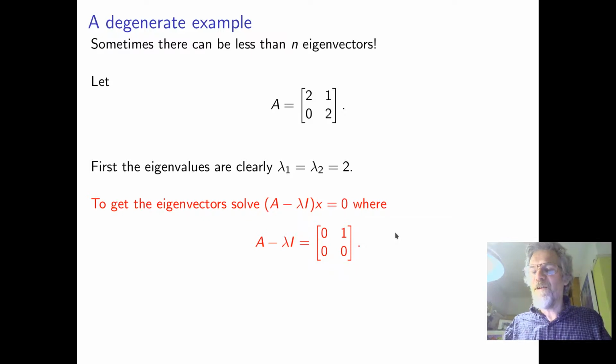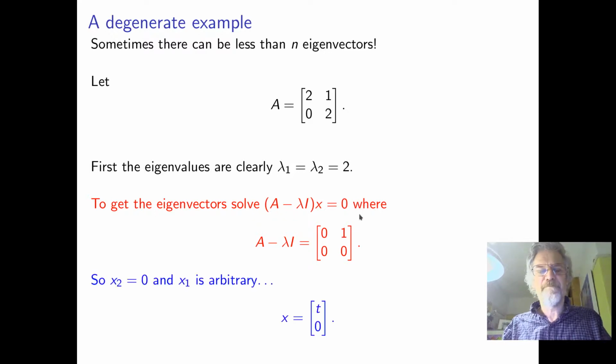But even though it's a double eigenvalue, a repeated root, we only get one eigenvector. If you've ever studied oscillators and you know what a critically damped oscillator is, that's a case where you get a repeated root of a polynomial. Then this is exactly analogous to that. So in this case we only get one eigenvector, and you can kind of see why. The eigenvector is (t, 0), any multiple of (1, 0).